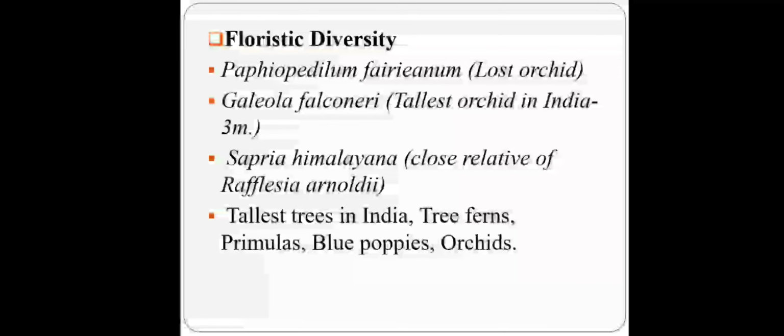Floristic diversity includes orchids. There are many types of orchids in this region, plus the tallest trees and tree ferns. This part includes Eastern Himalaya, which is from Sikkim to Darjeeling.